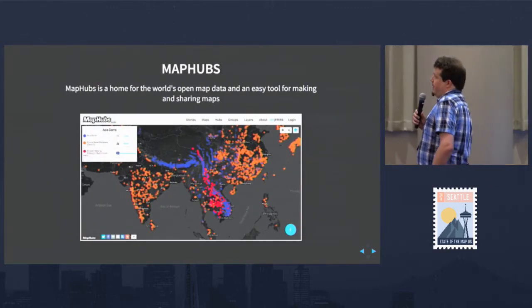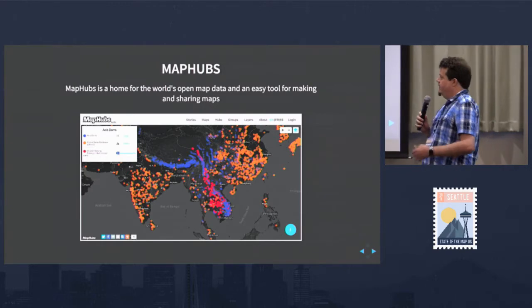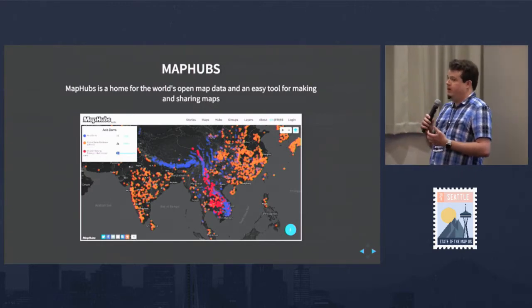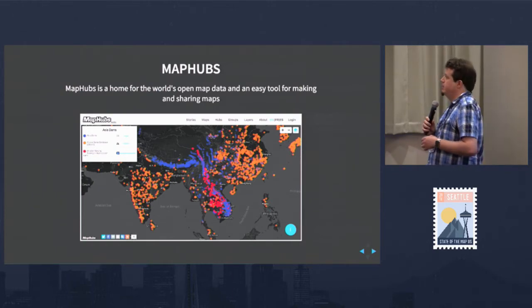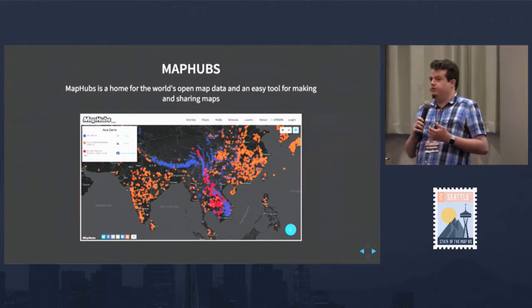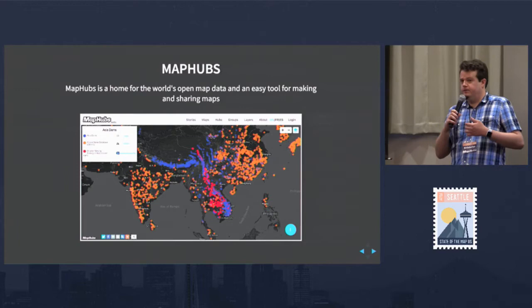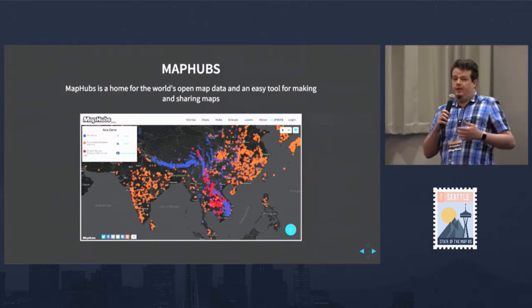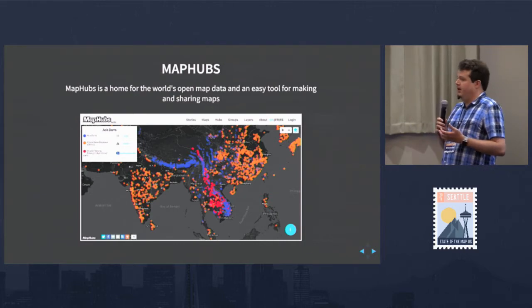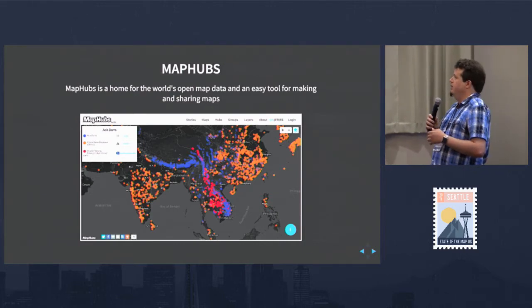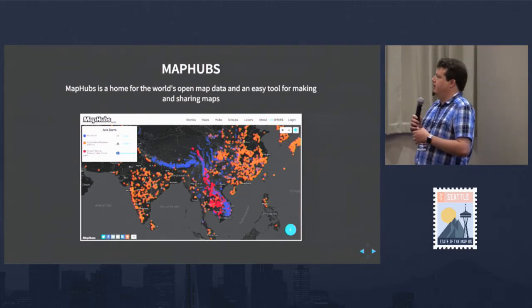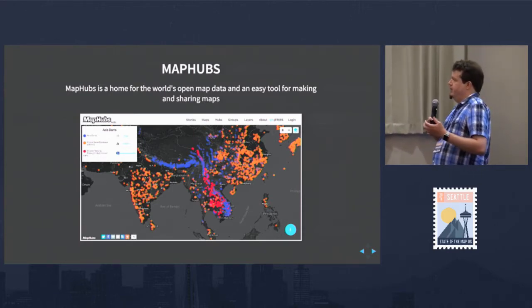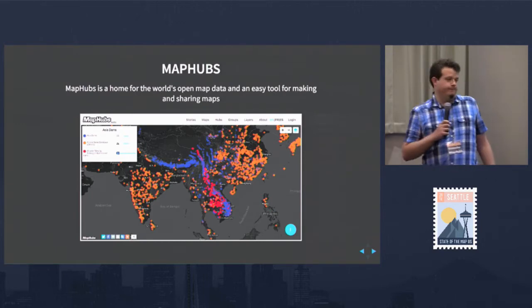So this lets me introduce MapHubs. MapHubs is taking all the lessons learned from Moabi and re-envisioning it as a platform for anyone to use to make these types of maps. And we say that it's a home for the world's open mapping data and a tool to easily make and share maps. And it's our baby. We've been working on it for about a year now, and we're happy to show it off and how we can bring some of this GIS data and OSM data all together and make maps with it.